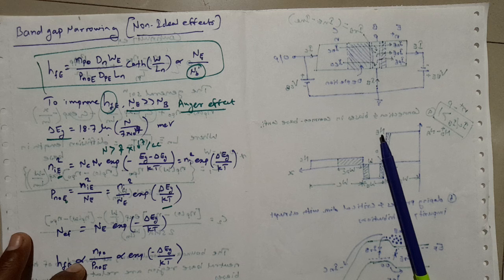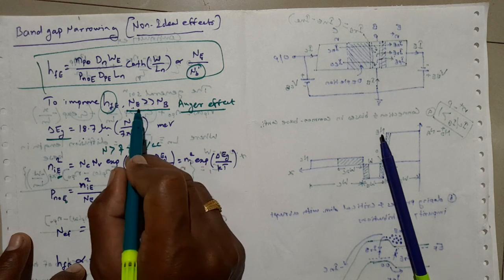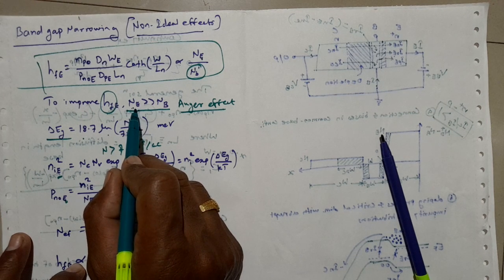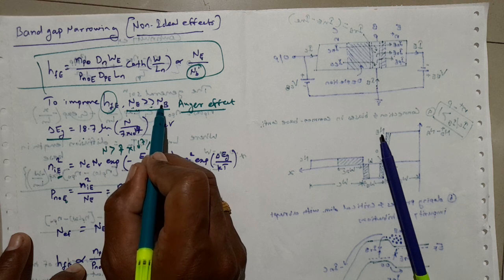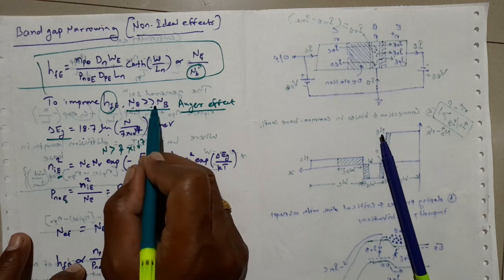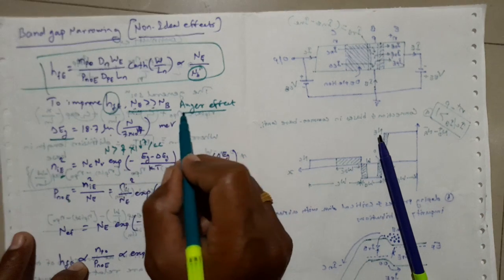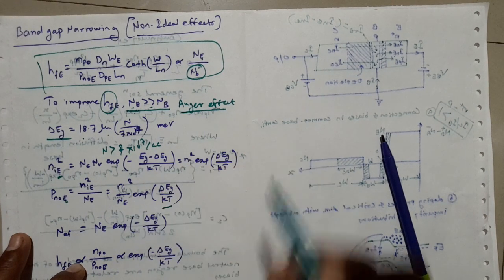While considering the band gap narrowing effect, remember that the emitter carrier concentration has to be much greater than the base carrier concentration, and in addition, there is obviously the existence of the Auger effect.